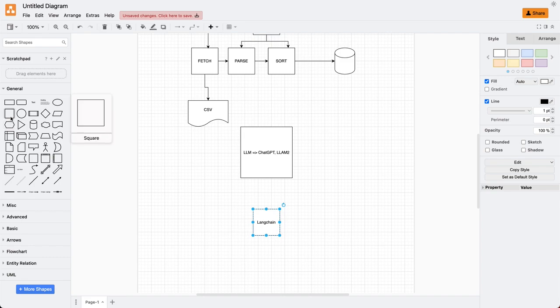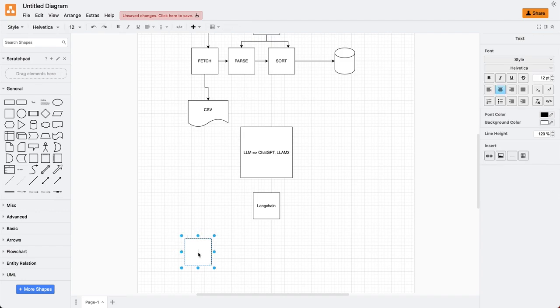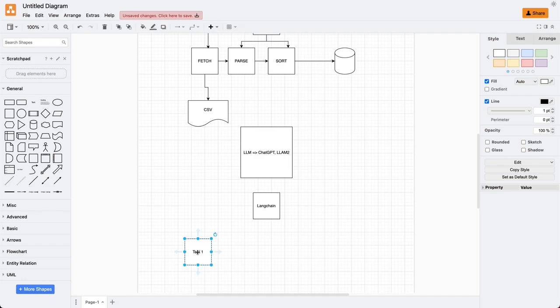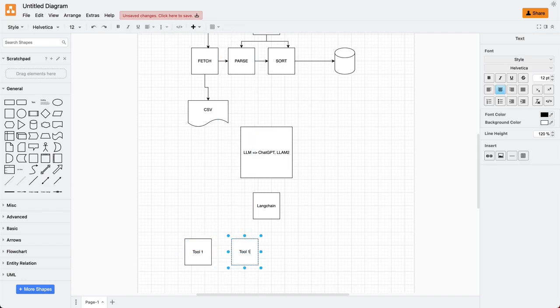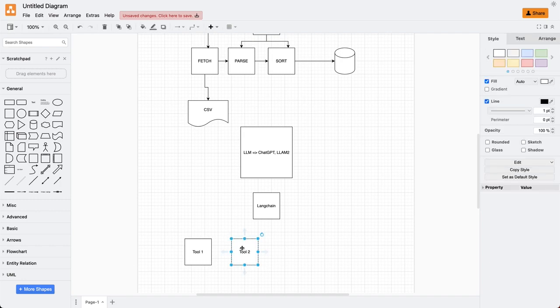So we can say the LangChain library provides us developers with tools. So we have LangChain here, and then we have tools. We can have tool 1, and then tool 2, and then tool 3.